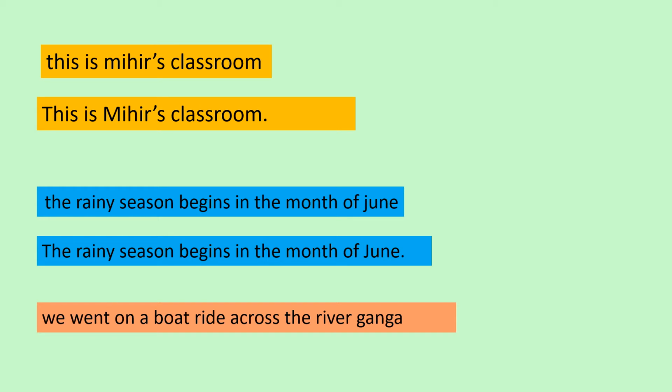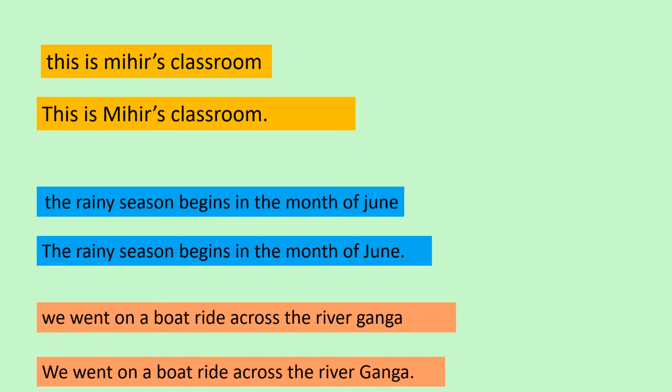We went on a boat ride across the river Ganga. Now, I'm sure you have all become experts. Yes, beginning with a capital letter W. And then you have Ganga. It's a special name of a river. So Ganga will become, G will become capital. And yes, it is telling something. And after telling, when the sentence is over, we put a full stop. We went on a boat ride across the river Ganga.